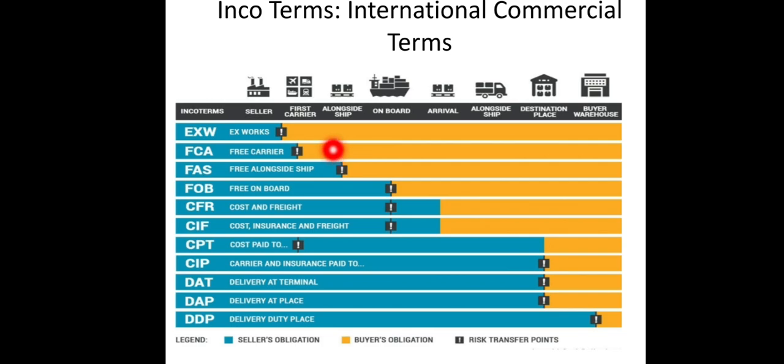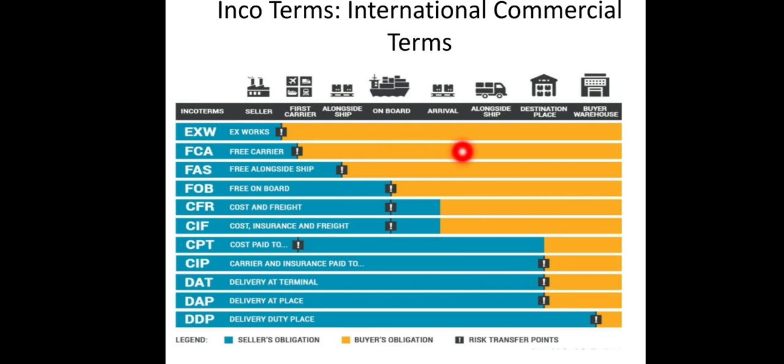When the goods arrive at the shipping port, the importer has to unload it from the vehicle, then the customs clearance has to be done. After the customs clearance, it has to be loaded on the ship. He has to take the bill of lading, packing list, invoice, etc. Everything has to be done by the importer.